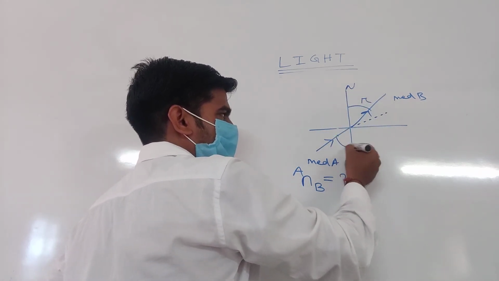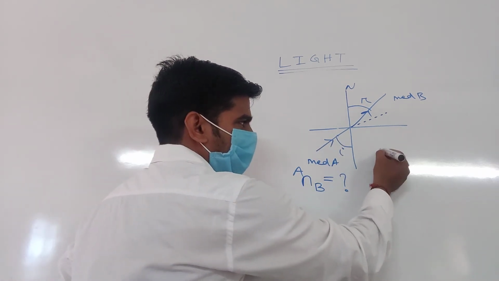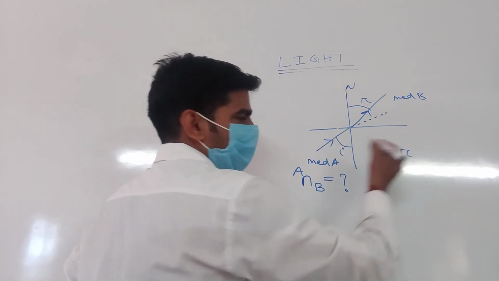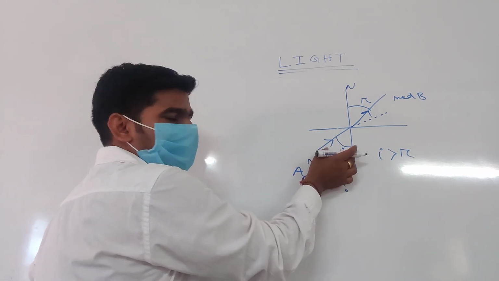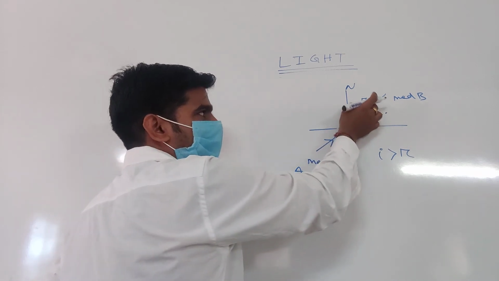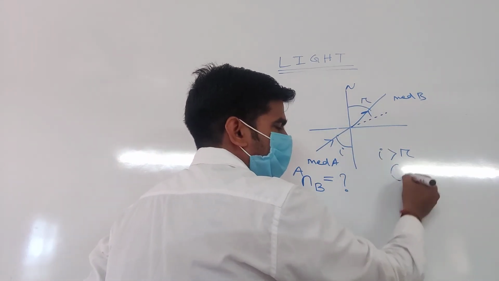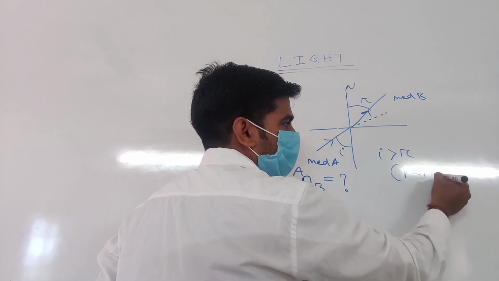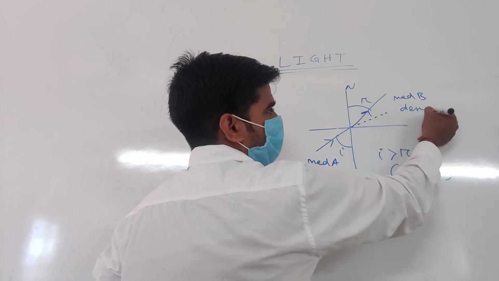This angle is called the angle of incidence. So here I is greater than R. That means here the angle of incidence is larger than the angle of refraction. That means this medium A is optically rarer medium and this medium is optically denser medium.